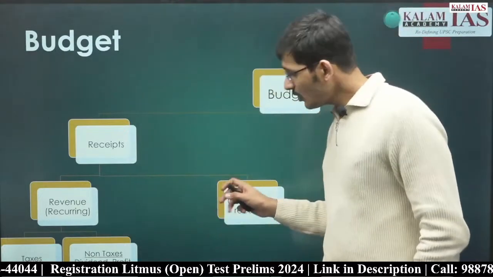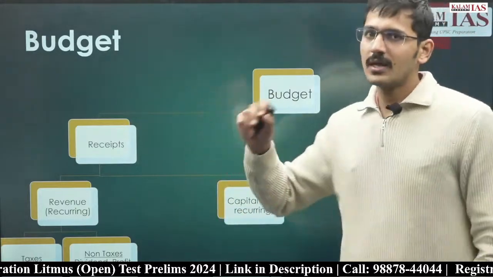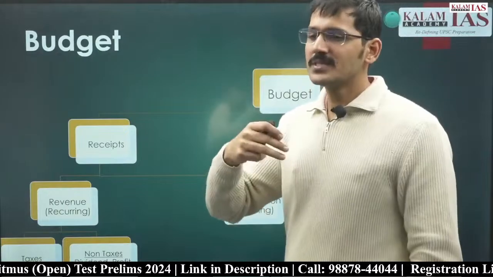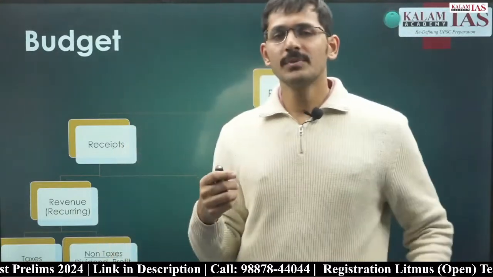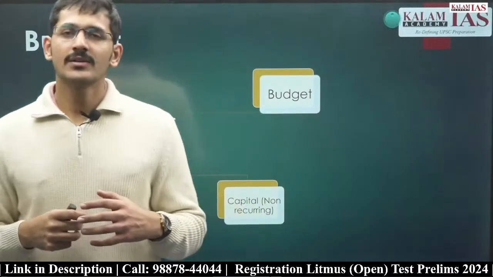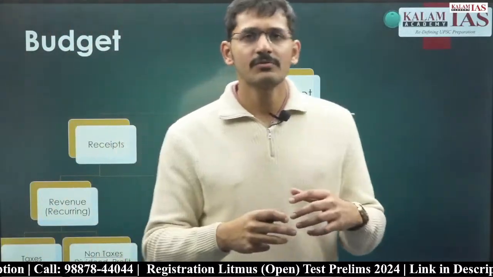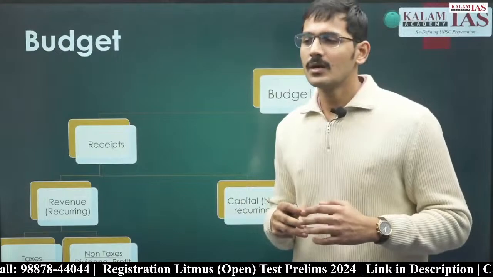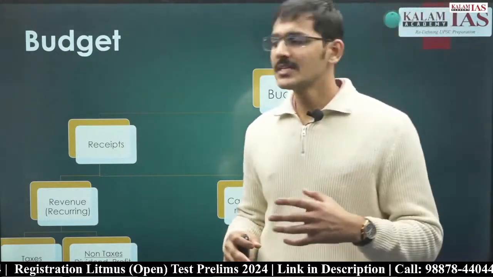Now UPSC has already asked questions upon the capital account. There were 4 options, and UPSC asked which of the following are part of capital account. Now if you look at the budget, we will look at the document Budget at a Glance, in which a lot of things are given around the capital account and revenue account. What becomes part of revenue account, what becomes part of capital account: capital expenditure, capital receipts, revenue expenditure, revenue receipts.